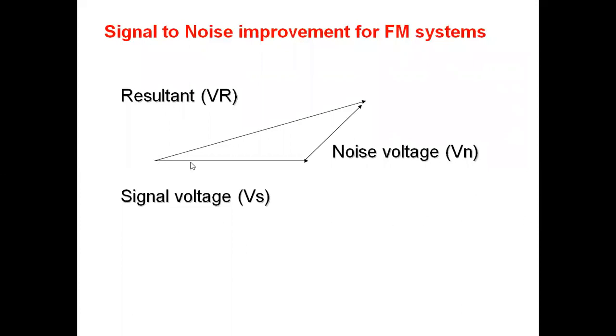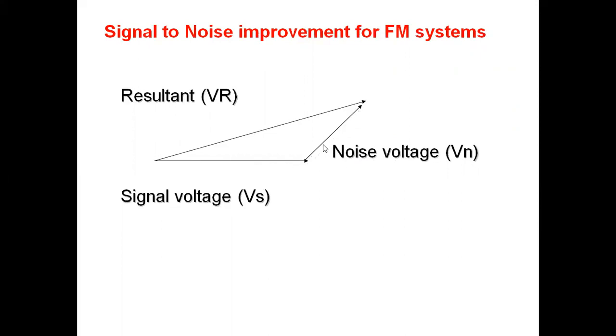We have signal voltage Vs, and this is the noise voltage. If the noise is in phase with the signal, then the noise will be added to the signal. In phase means when it is 0 degrees. When we keep the noise phasor here, it is added to the signal.